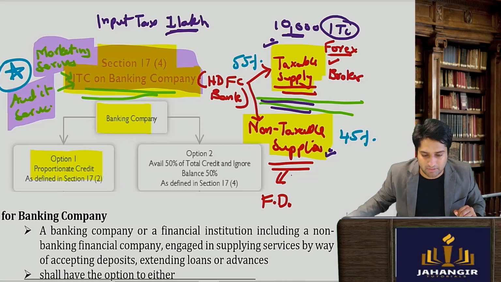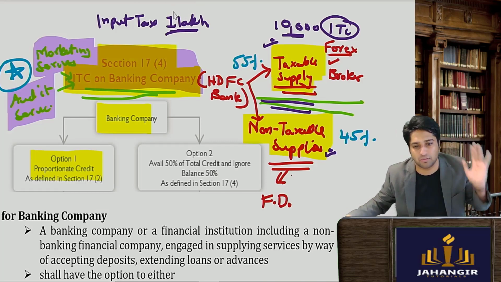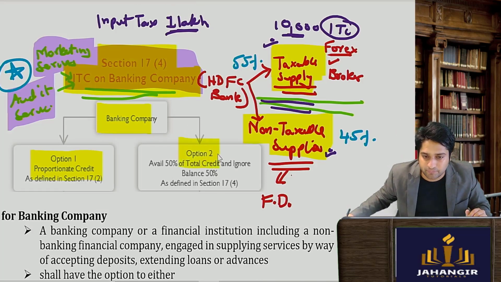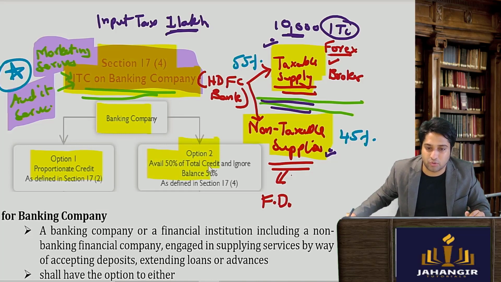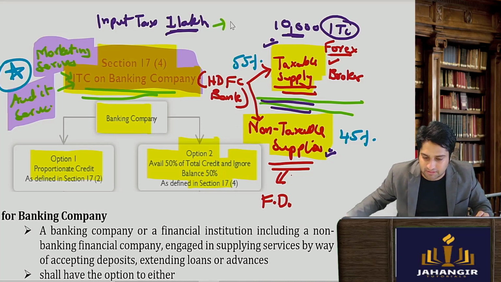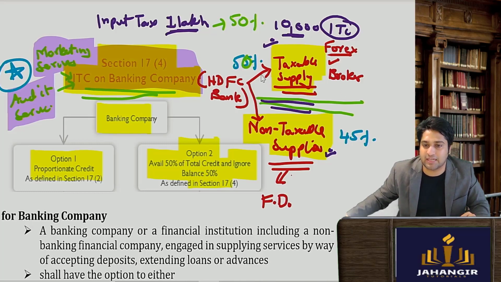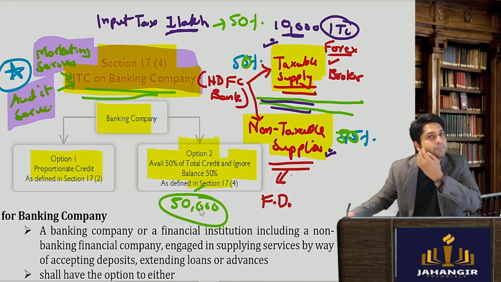So what the government has done, they've said do one thing, ad hoc take 50% and let 50% go. Option 2, avail 50% of the total credit and balance 50% ignore it. Ad hoc rate is that just take 50% of this credit. Meaning it will be assumed or deemed that 50% is taxable supplies and 50% is non-taxable supplies. So take 50,000 credit and 50,000 let it go.